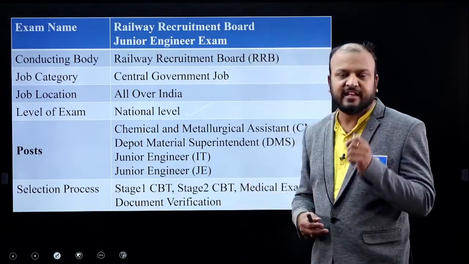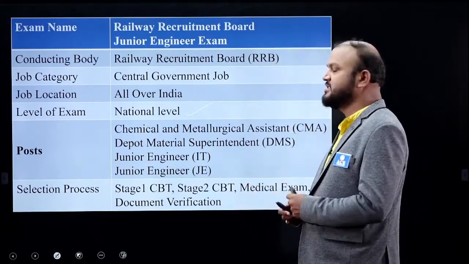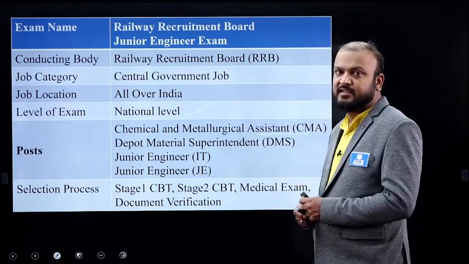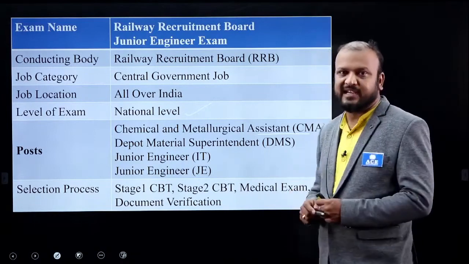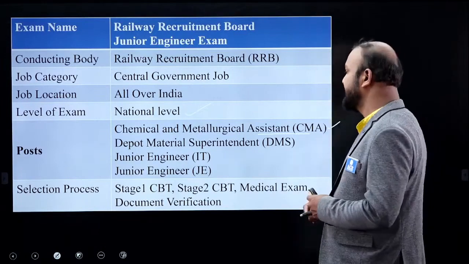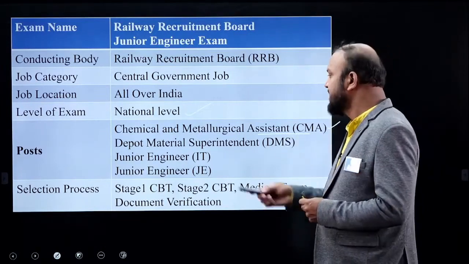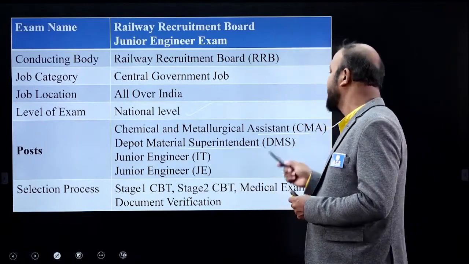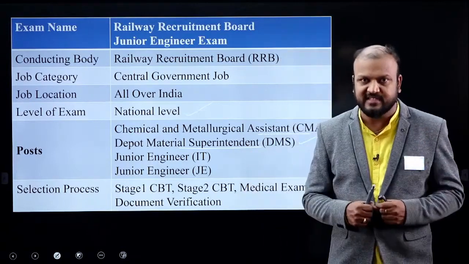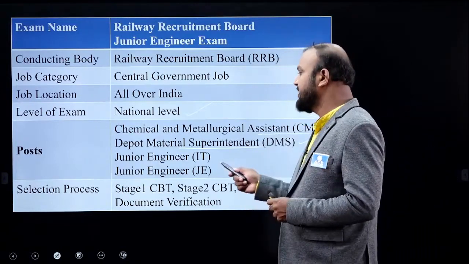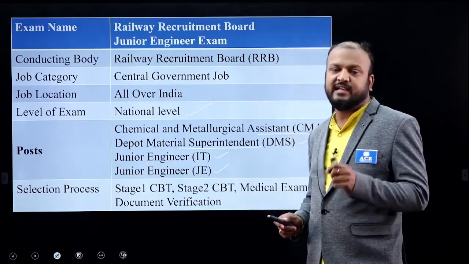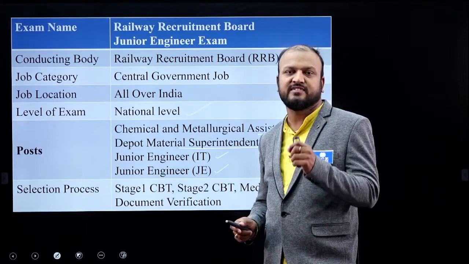And RRB JE recruits candidates under these posts: Chemical and Metallurgical Assistant. These posts are eligible for chemical engineers and those who do metallurgy. Those candidates are eligible for CMA posts and Depot Material Superintendents, we call DMS post. And especially for computer science and information technology people, we have junior engineer IT and junior engineer, and specifically for each stream we have separate posts.